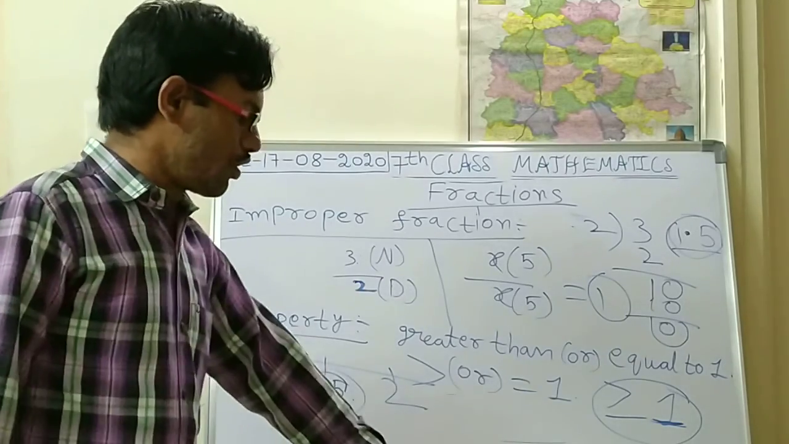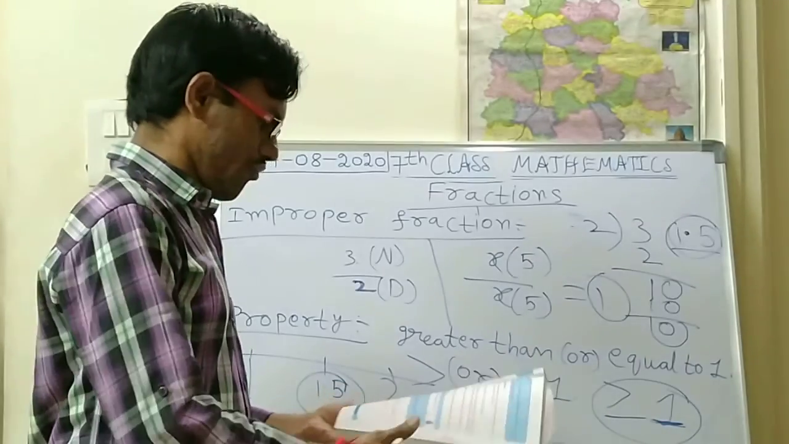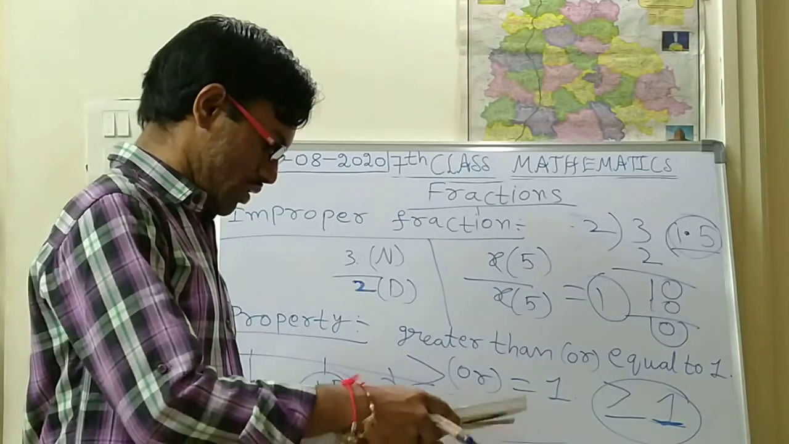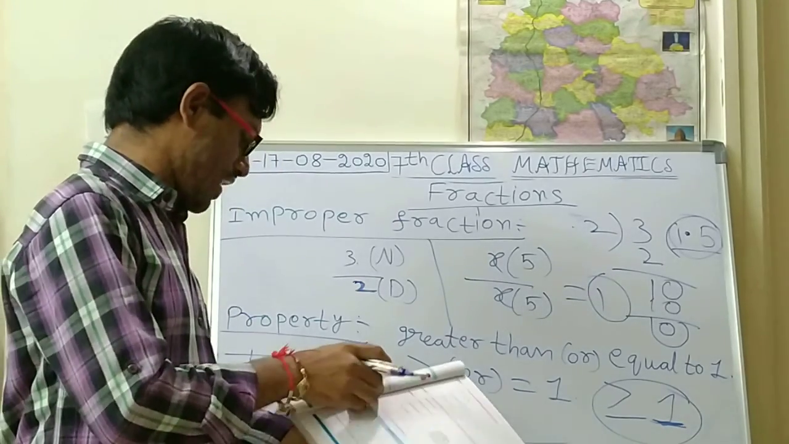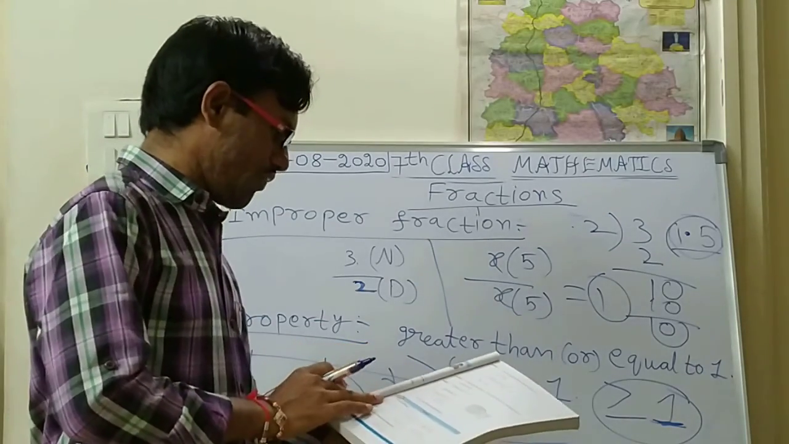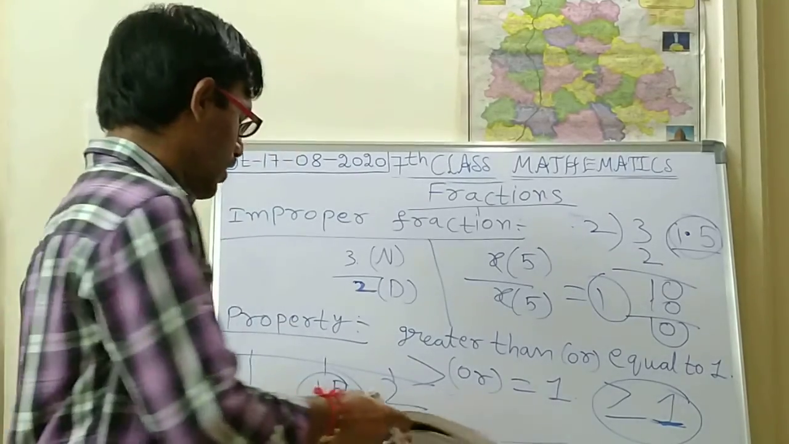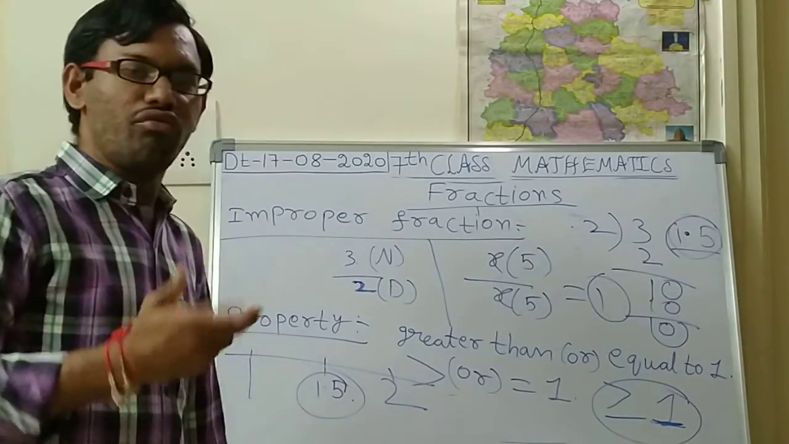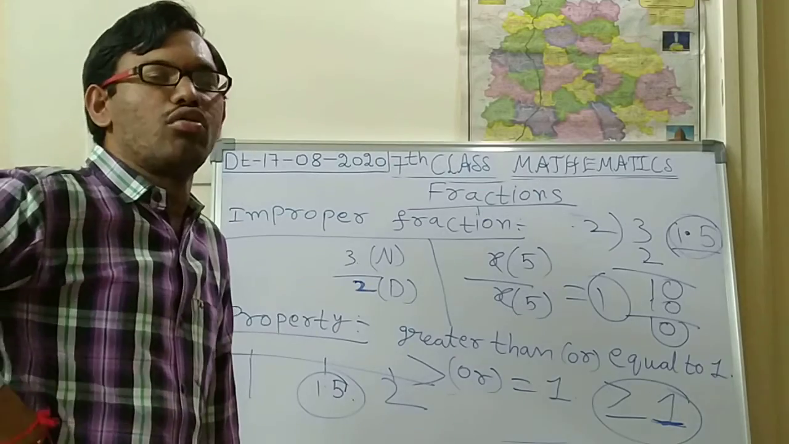I hope you have understood these fractions. Suppose any two fractions are given. From the two fractions, how can you say which is greater and which is smaller?